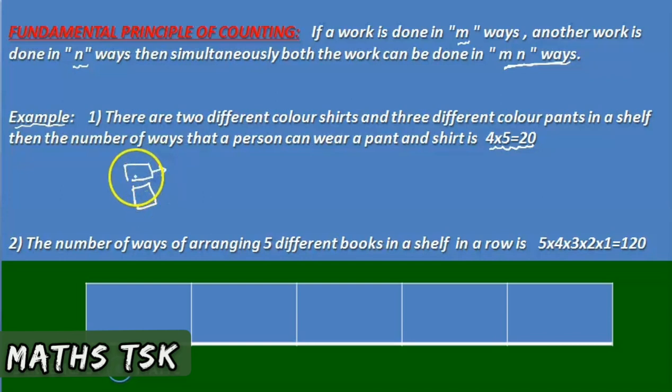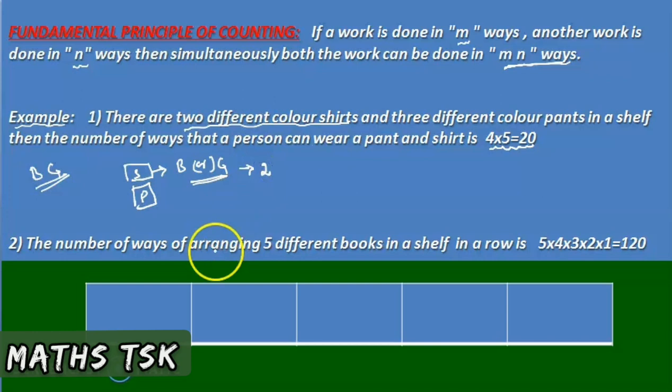Shirt: two different color shirts are there. Let us consider blue and green, the two different color shirts. He can wear either blue or green. It can be done in two ways. He can wear a shirt in two ways.